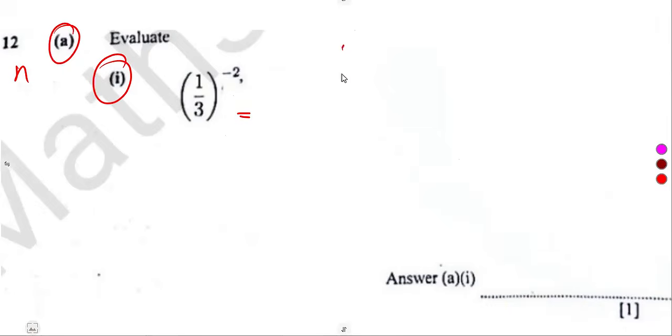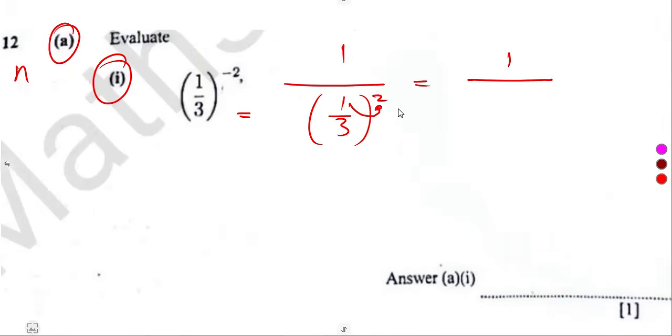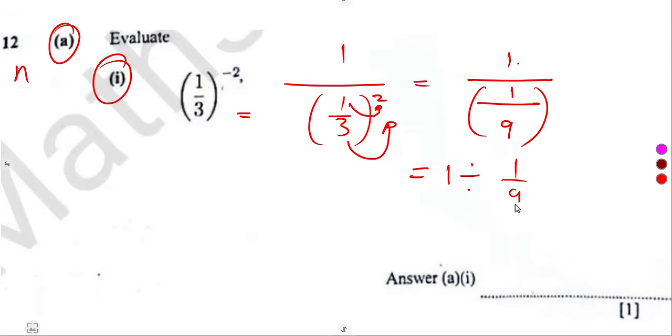I get rid of that negative as 1 over what? The fraction as it was, 1 over 3 to the exponent of a positive now. That's another way. So meaning to say it will be 1 over what? 1 to the exponent of 2, which is 1 over what? 3 to the exponent of 2, which is 9. 3 times 3. So we have got 1 divided with it, which is the reciprocal of this, if you understand it. But if you don't understand it, simply write it as 1 divided by what? 1 over 9, which is 1 times, you interchange 9 over 1, which gives us 4 for 1 mark.